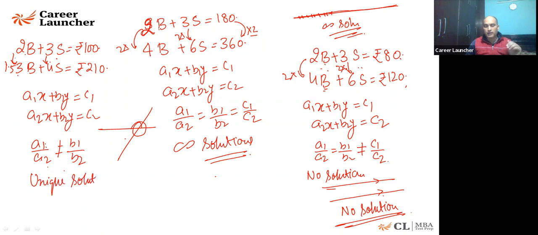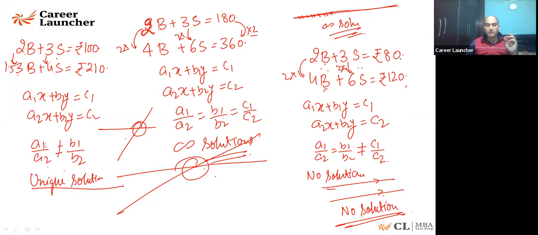एक ही solution आएगा. अगर एक plane में दो line बनाओगे और वो parallel नहीं होगी, कहीं तो दुनिया में वो intersect करेगी. At least there will be one point where they are going to intersect. That gives you the unique solution. I believe it is clear now to all of you. So you know about infinite solution. It is a1 upon a2 is equal to b1 upon b2 is equal to c1 upon c2. This one.